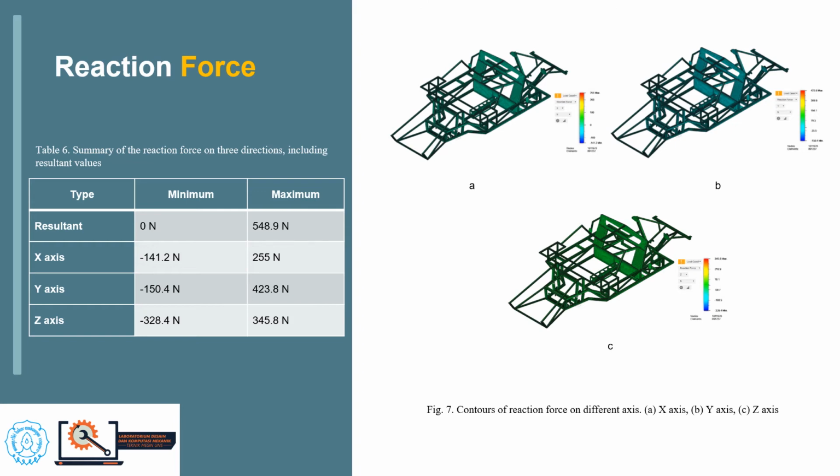The reaction force does not work on the same object with the force of action even though the magnitude is the same. This means that if there is a pair of forces in the opposite direction and the same magnitude, the results can be seen in this slide. On the left side, we have a table summary of the reaction force on three directions, including resultant values, and on the right side we have a figure of contours of reaction force on the different axes.